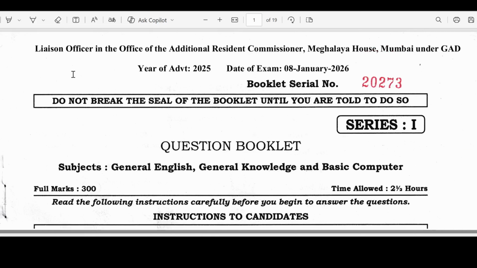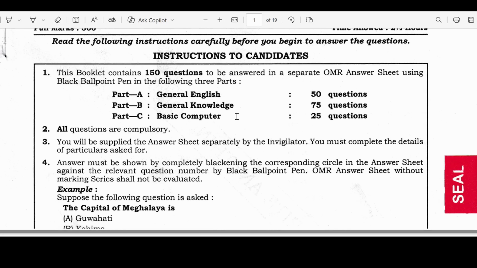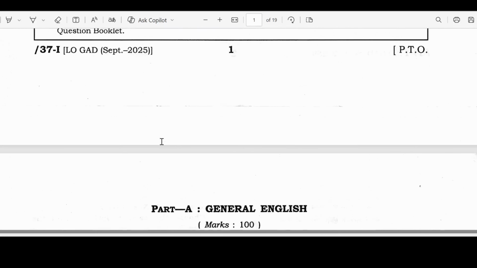In this video, we'll take a look at the previous year paper of Meghalaya, that is the Liaison Officer in the Office of the Additional Resident Commissioner, Meghalaya House, under Mumbai, GAD. And we will take a look at the General English. 50 questions are given, and I will try to divide it into parts.